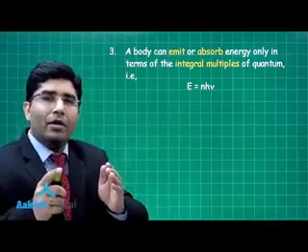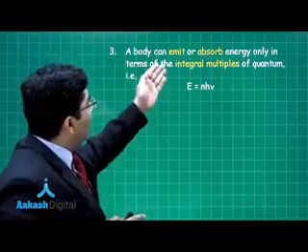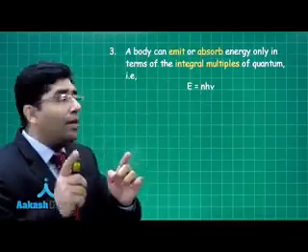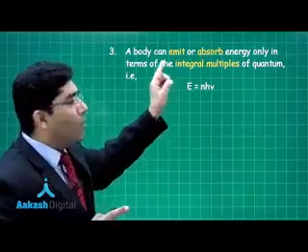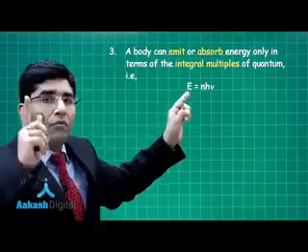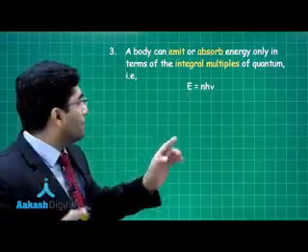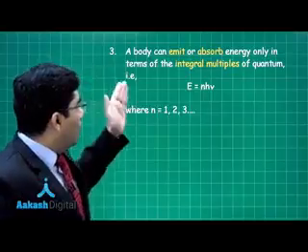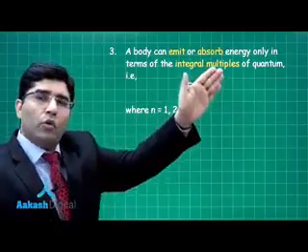Again he is saying that whether energy is emitted or absorbed, it will be an integral multiple of the quantum. We cannot cut the photon, right? And the value of n is 1, 2, 3, 4 and so on.